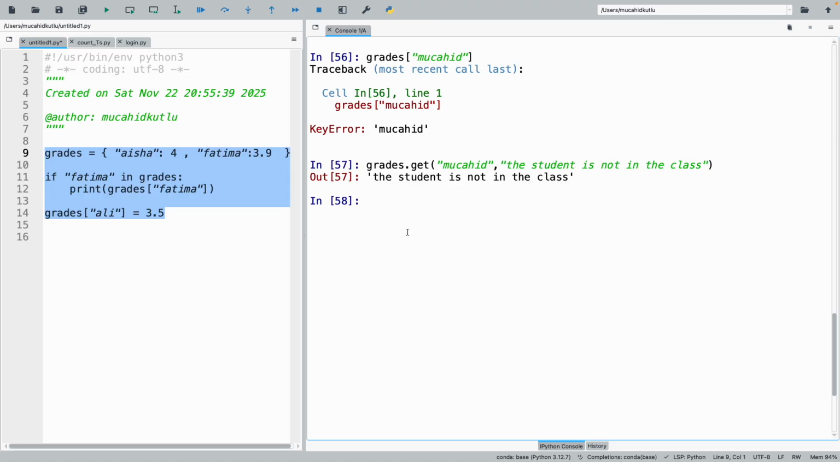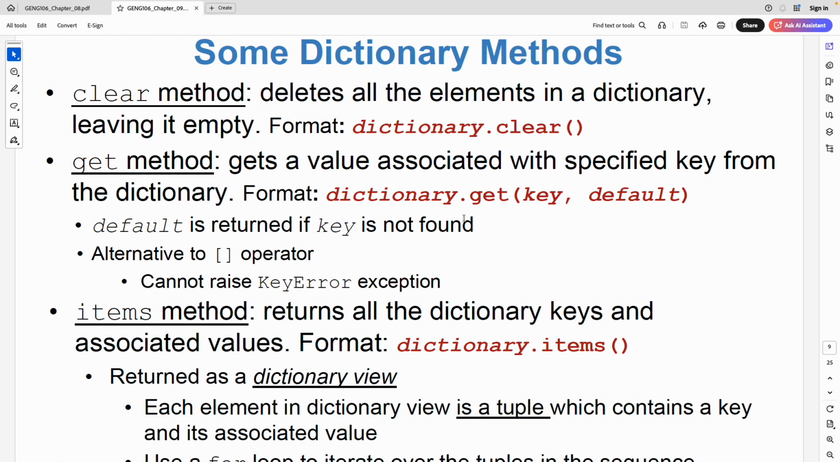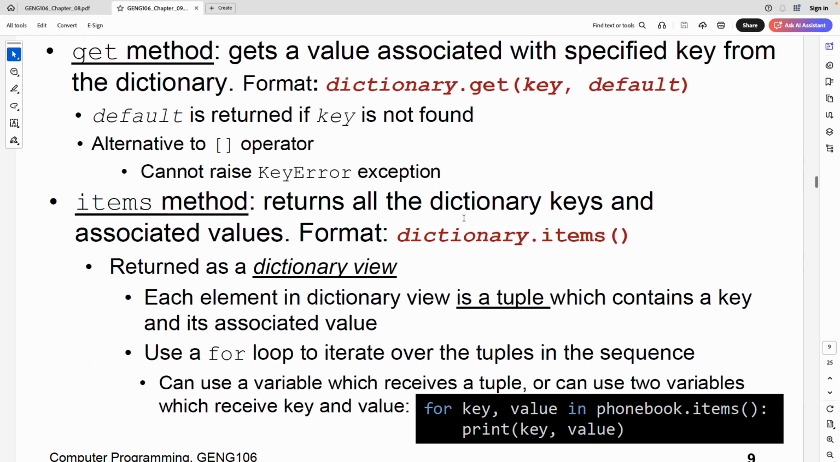But if the student exists, like if you would like to get Aisha, then we will get the score because she's in the list. So no need to say that the student is not in the class. So this get function is for our program not to fail, even though the data that we are trying to reach is not there. Any questions so far?